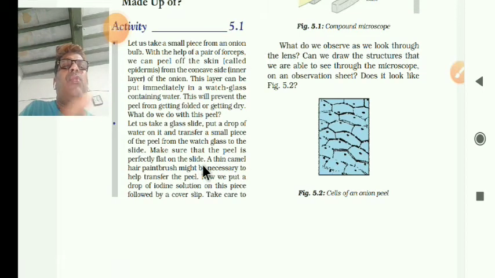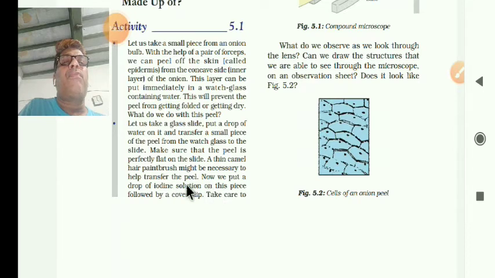A thin camel hair paintbrush might be necessary to help transfer the peel. Now we put a drop of iodine solution on it. Why? Because it gives color, so you can study the cell properly in the microscope.